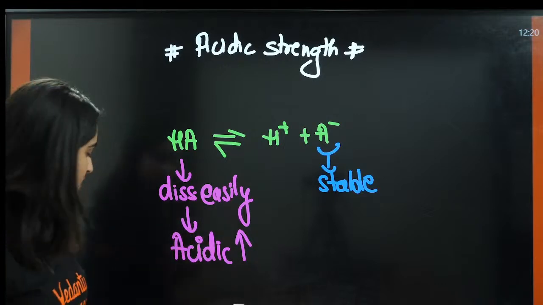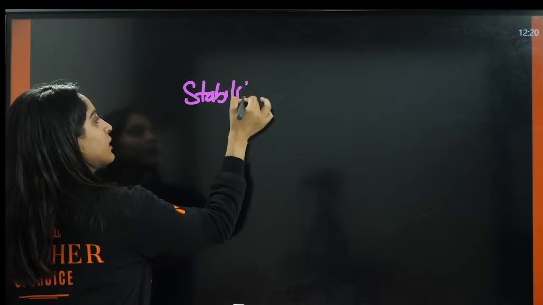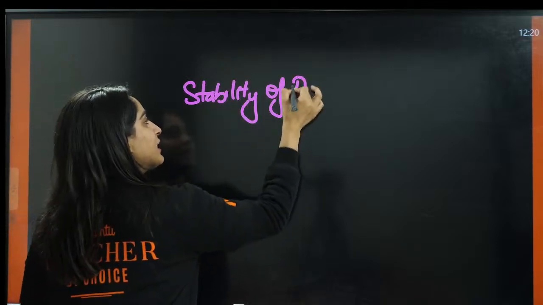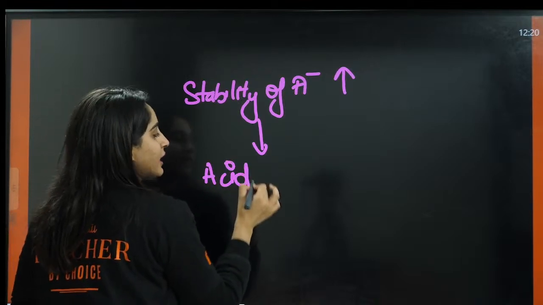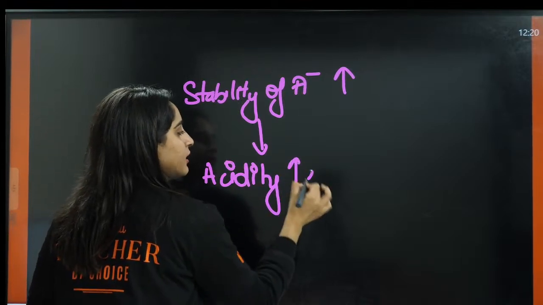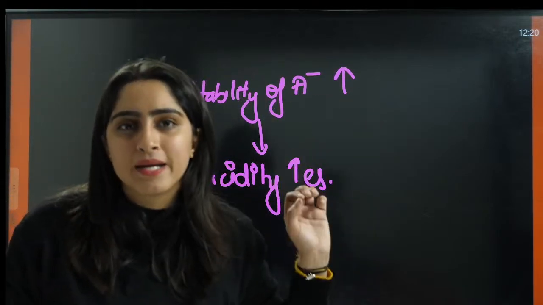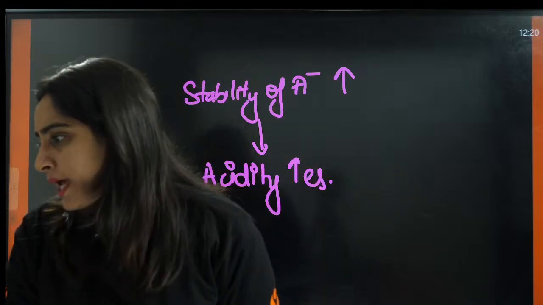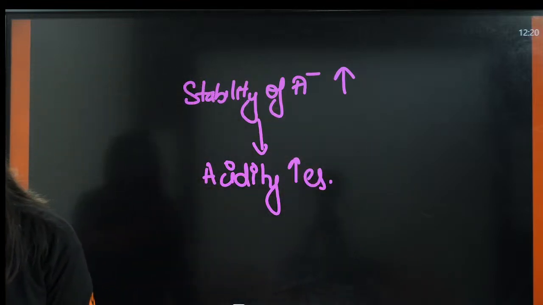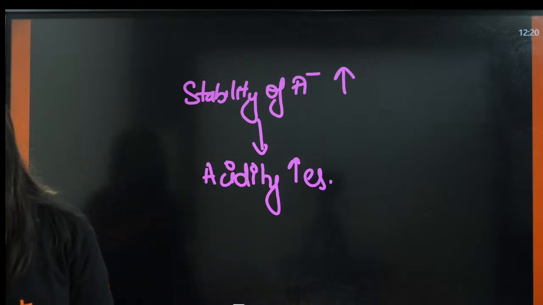So the whole concept here is, if the stability of A negative increases, acidity increases. You just need to know the stability of the carbanion that is formed after H positive donation. Okay. Perfect.